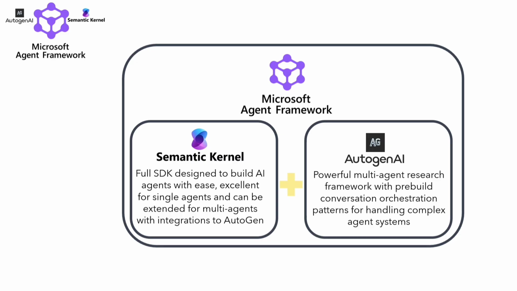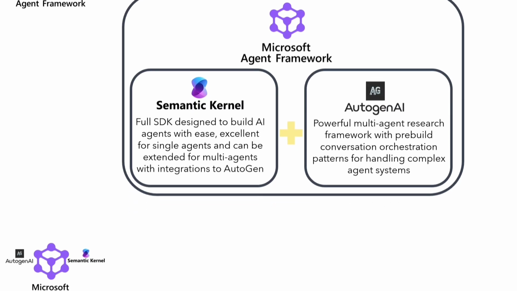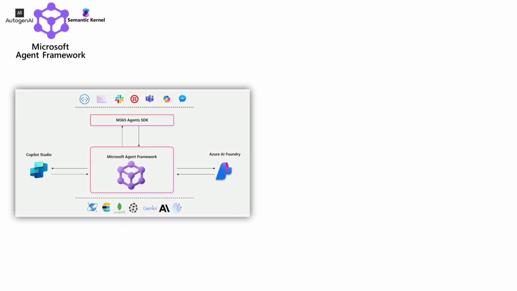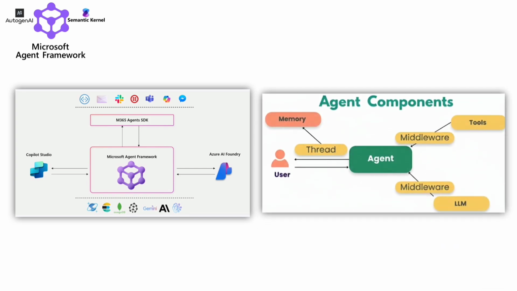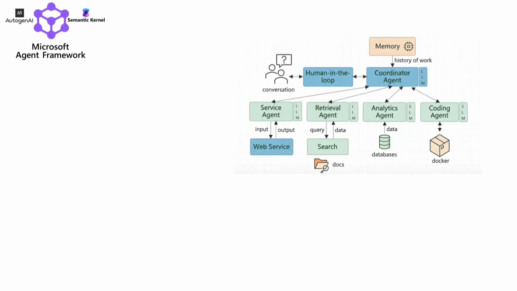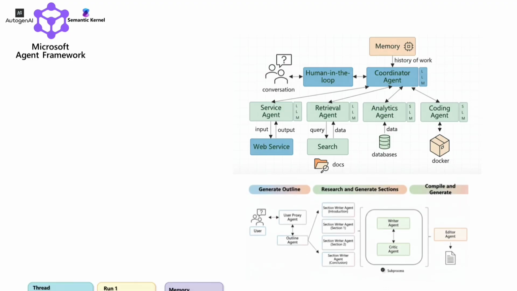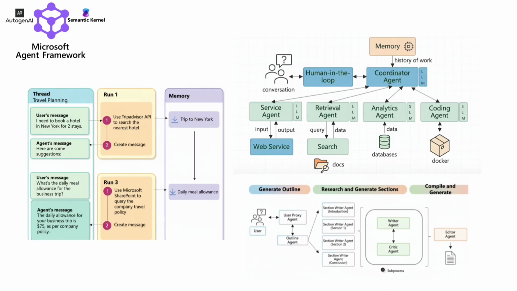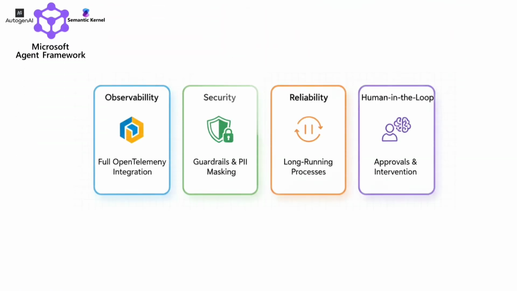This framework unifies the enterprise maturity of Semantic Kernel with experimental orchestration patterns of AutoGen, now representing Microsoft's main investment point for multi-agent systems. At its core, an agent acts as the orchestrator, coordinating the thread, conversation history, memory, data context, and tools. Middleware plays a critical role, acting as a control bridge for both LLM communications and tool calls. Microsoft Agent Framework offers advanced orchestration patterns supporting two approaches: agent orchestration for dynamic creative interaction and workflow orchestration for deterministic graph-based business processes. Designed for immediate production readiness, MAF integrates enterprise-class features.